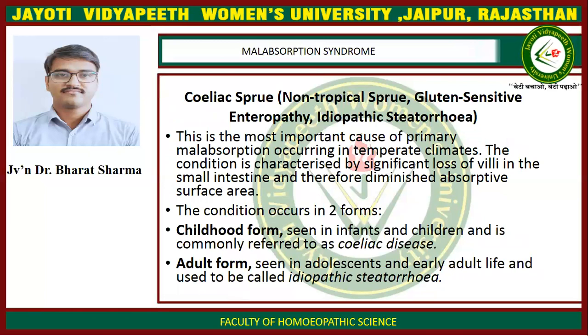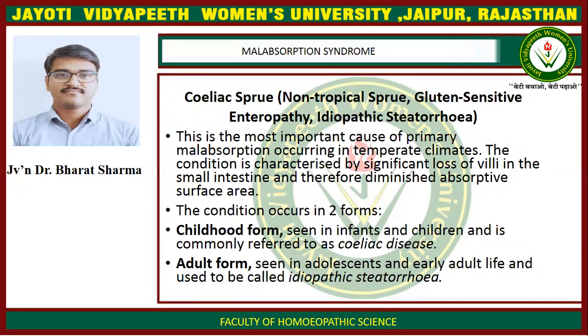Now we are going to learn about celiac sprue. This is the most important cause of primary malabsorption occurring in temperate climates. The condition is characterized by significant loss of villi in the small intestine and therefore diminished absorptive surface area of the intestine.